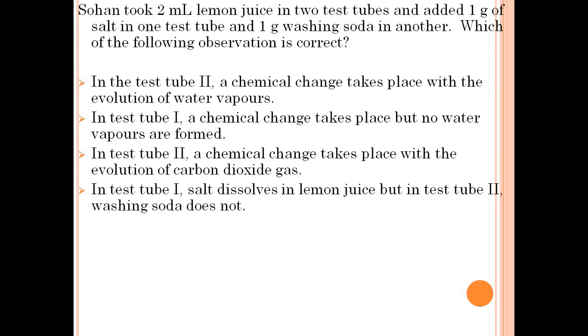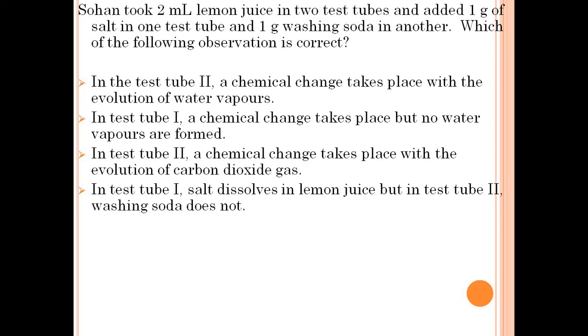Sohan took 2 ml lemon juice in 2 test tubes and added 1 gram of salt in one test tube and 1 gram of washing soda in another. Which of the following observations is correct? In test tube 2, a chemical change takes place with the evolution of water vapor.